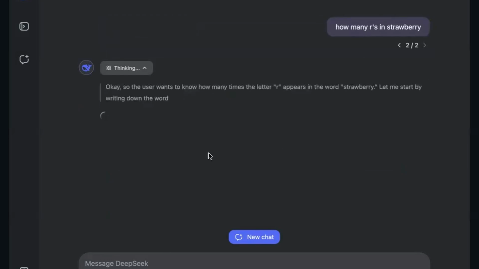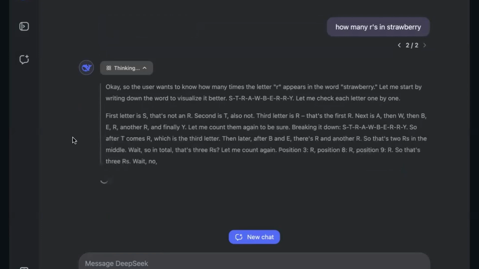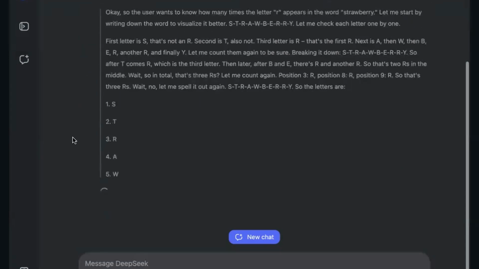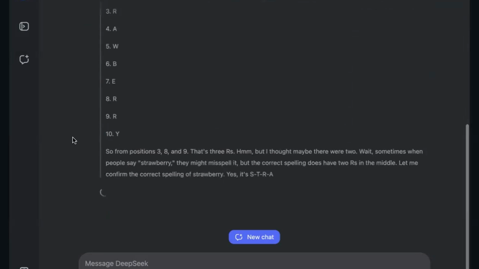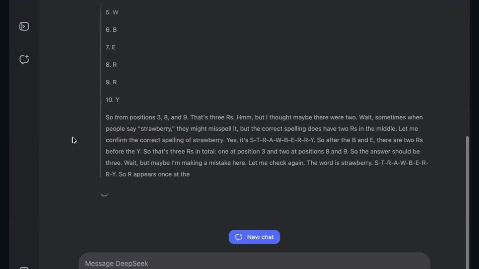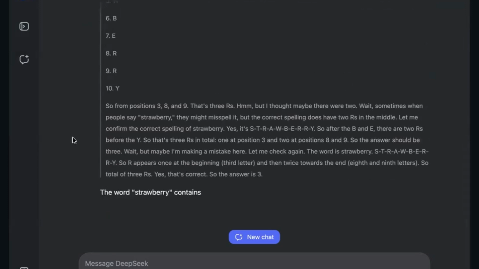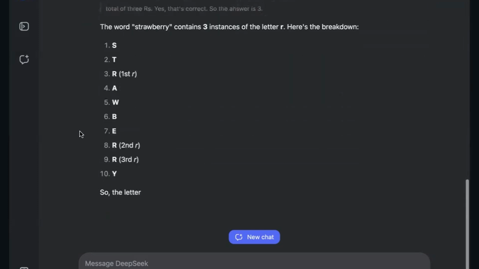Let's see. As you can see right here, it will show us all the thought processes. Strawberry is an infamous question that most of the LLMs are not able to solve. O1 was able to solve it, and I think DeepSeek is also able to solve it. I'm pretty certain. Yeah, as you see, it says there are 3 instances of the letter R, which is crazy.